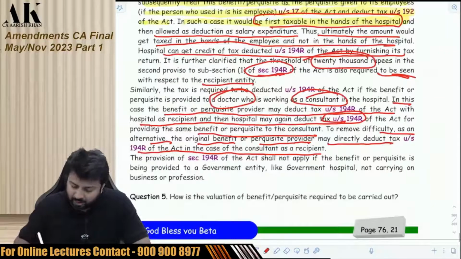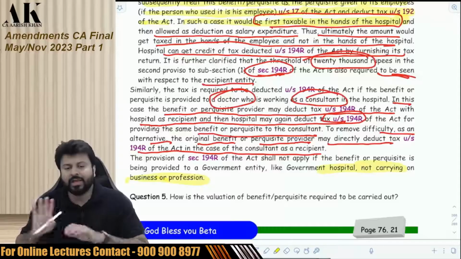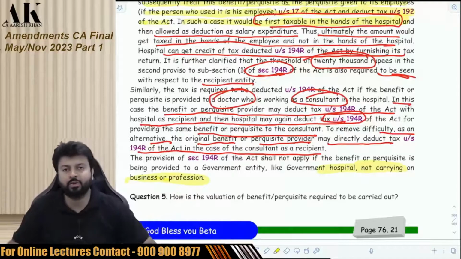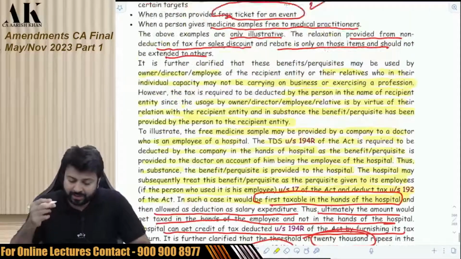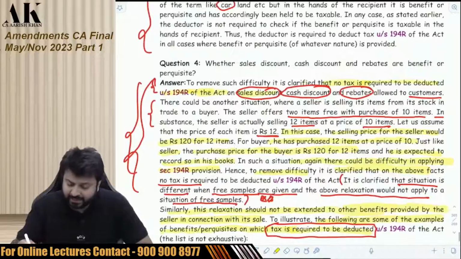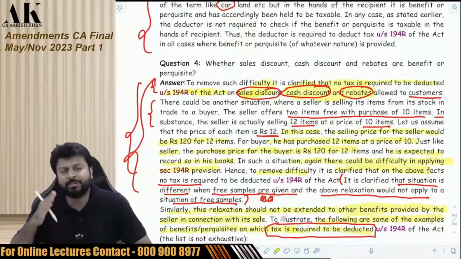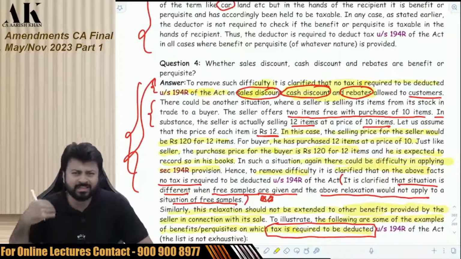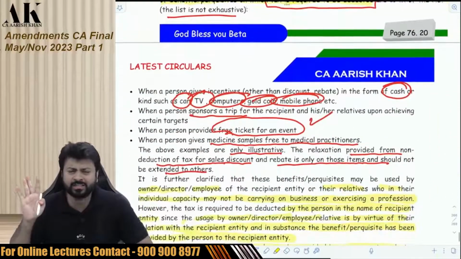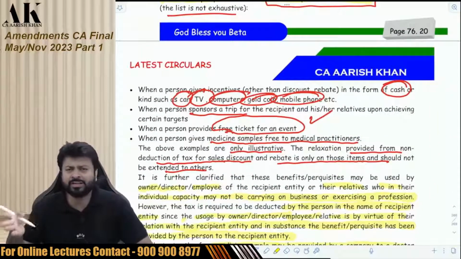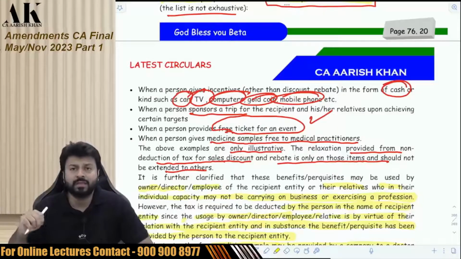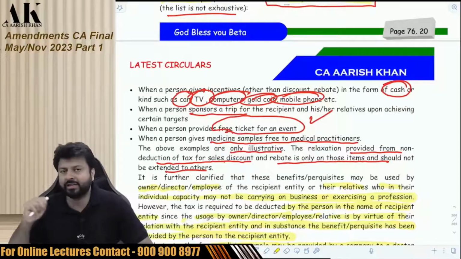One last thing, you are not supposed to deduct TDS in case the hospital is a government hospital which is not carrying on any business or profession. So there is only one relaxation: when it is given as a discount, rebate, or buy two get one free, no TDS. Otherwise, in most of the cases, you have to deduct TDS. In case of hospital, you have to deduct TDS. Hospital will deduct TDS of the employee doctor and also of the consultant. And the pharma company will deduct TDS of the hospital.